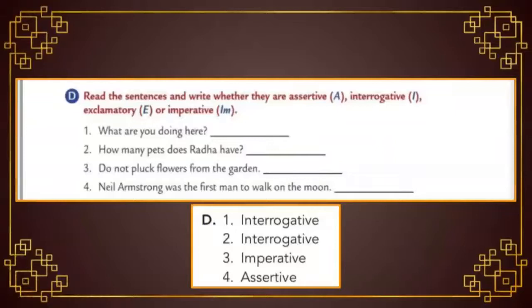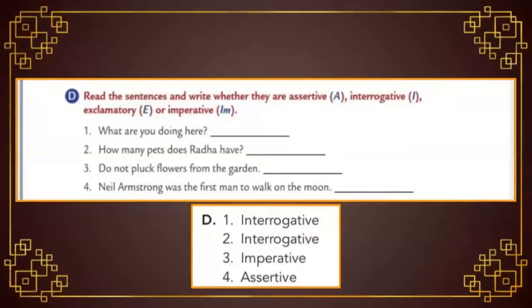What are you doing here? Students, what kind of sentence is this? Look at the first word. It is an interrogative word, and at the end there is a question mark. So it is interrogative. You can write the word, or otherwise you can write the letter I. Let's move to the second one.